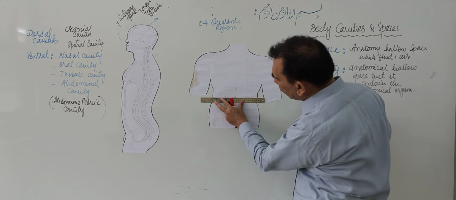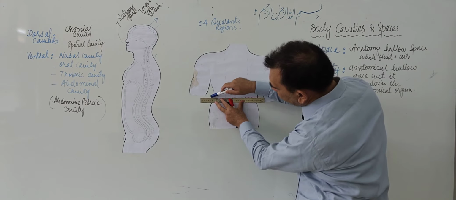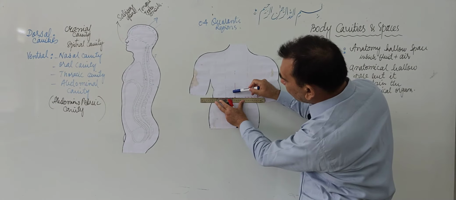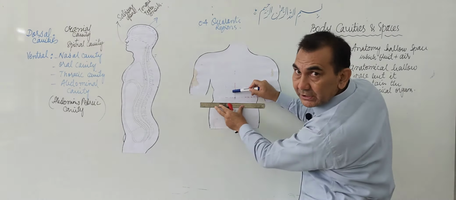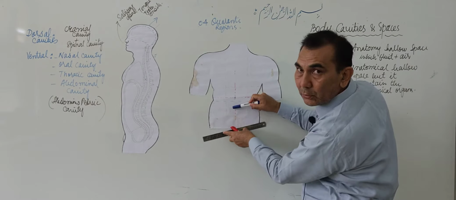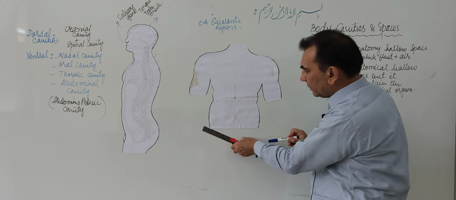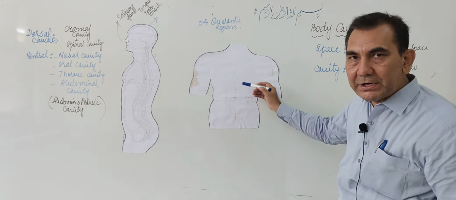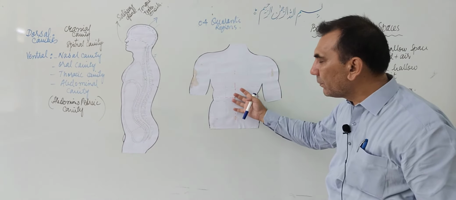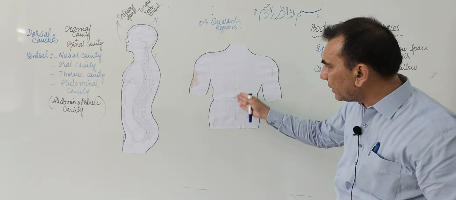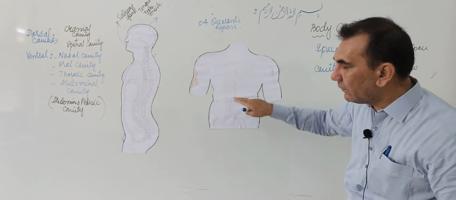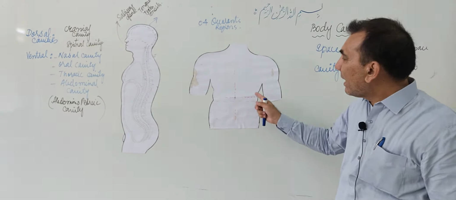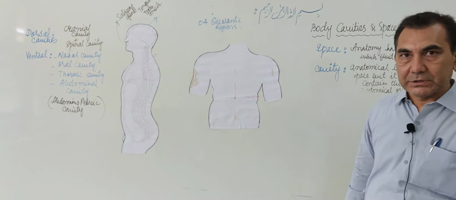Now, draw the imaginary line at the level of the umbilicus horizontally. Okay. Now the abdominal cavity is divided again into two portions, the upper and lower portion. So after dividing the abdominal cavity into regions by one vertical line and one horizontal line at the level of the umbilicus, the abdominal cavity is divided into the four quadrant regions.